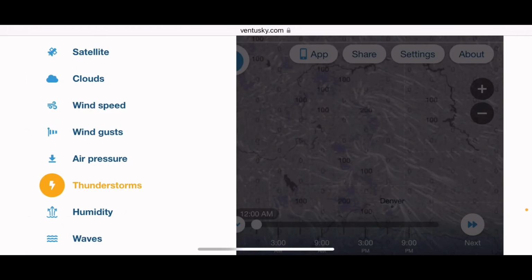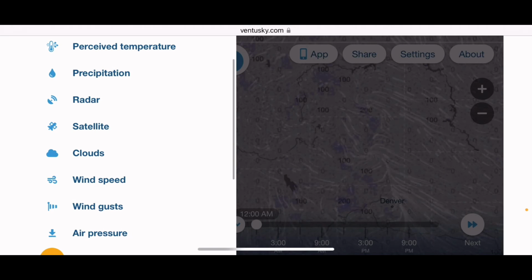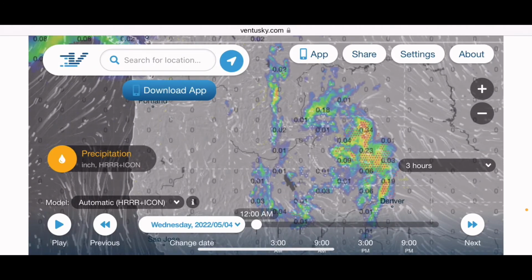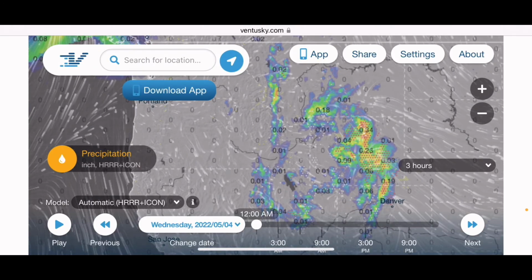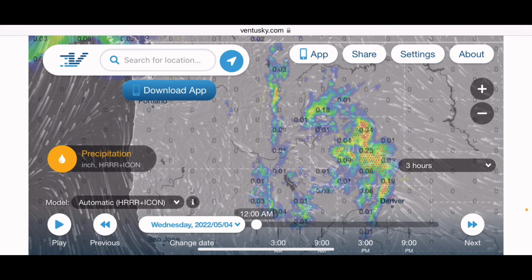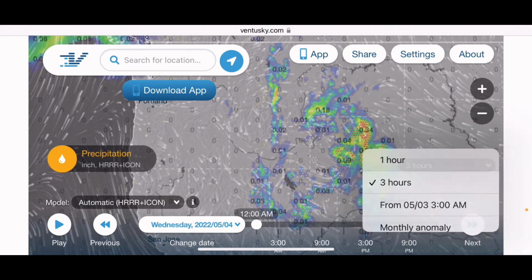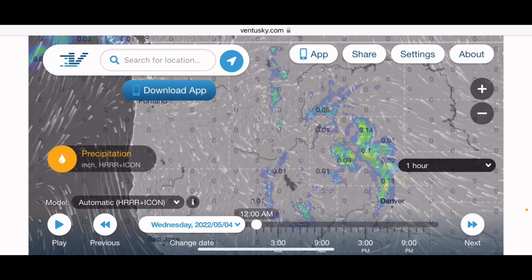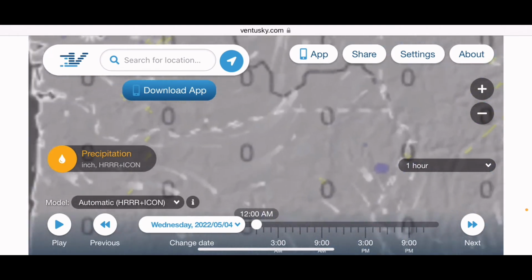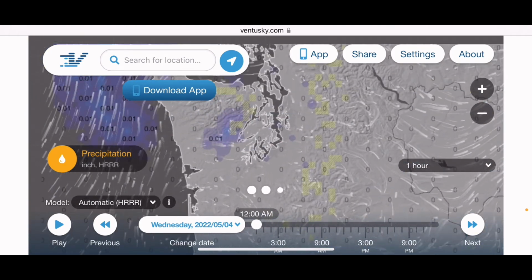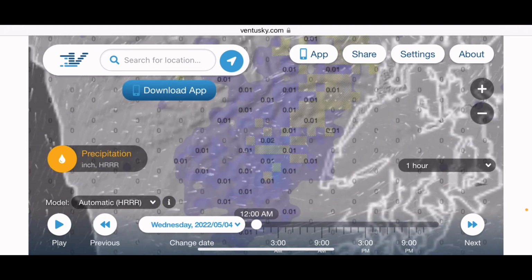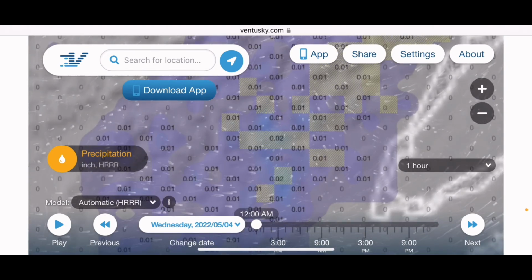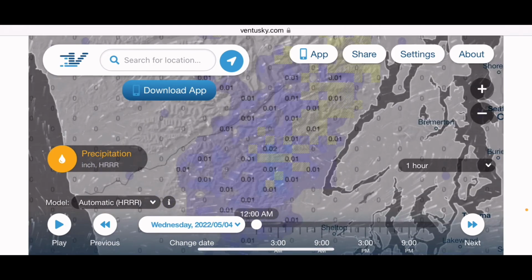But the easiest way for this app is just go up here to precipitation, and you can judge exactly every hour of where the storm will go, and you can easily just zoom in. You zoom in all the way, and it can tell you where you're at and everything.